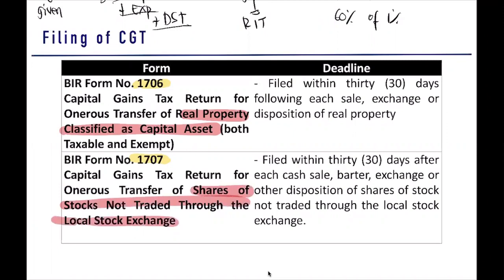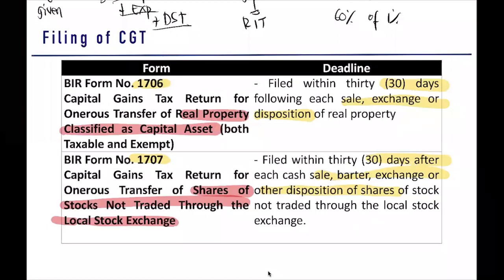And when is the deadline? 30 days after the sale, exchange, or disposition. So whether it is shares of stock or a real property, deadline is 30 days. That's the reason why also in your principal residence, you need to provide information within 30 days, because here our deadline is 30 days.